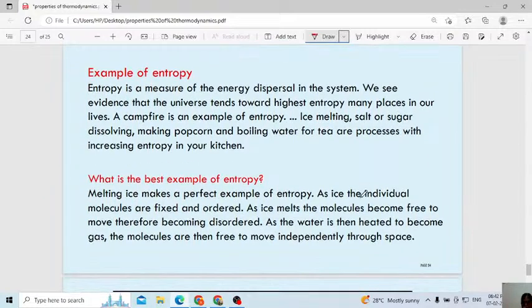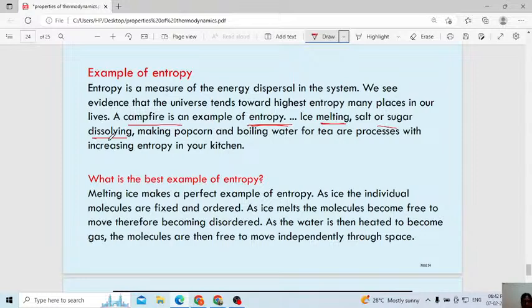Next example of entropy. Entropy is a measure of the energy dispersal in the system. We see evidence that the universe tends towards highest entropy in many places in our lives. A campfire is an example of entropy. A campfire produces heat, and you can observe the heat spreading randomly. Then ice starts melting. Then salt and sugar get dissolved; that is also a best example of entropy.